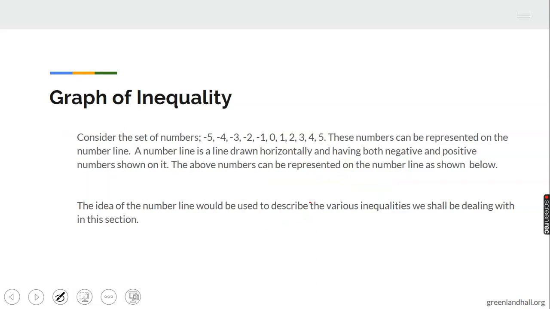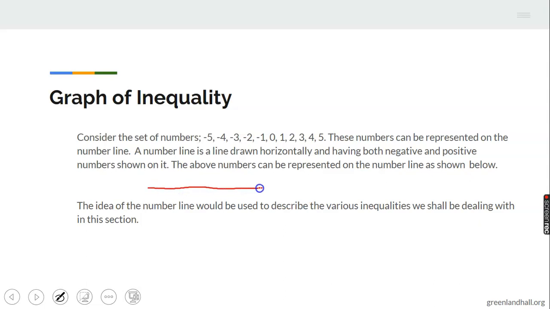Now let's start with the first one. We are to consider the set of numbers from -5 to 5. So how do you show this on a number line? Now, I'm going to draw the number line here.